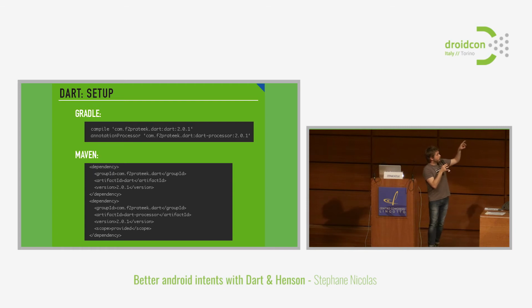And then you can use the Dart processor library. Both of them are available on Maven Central, so it's very easy to get them. You just add the Maven repository to your build.gradle, and that's it. That's the only thing that you have to do.